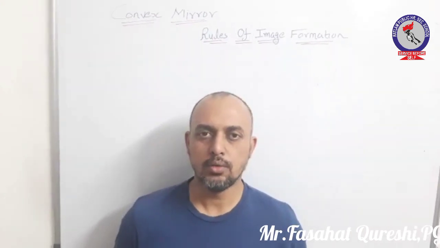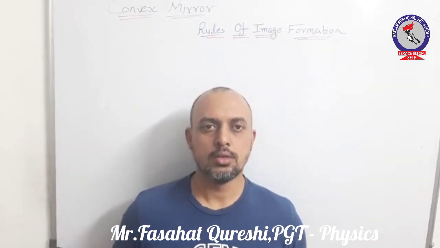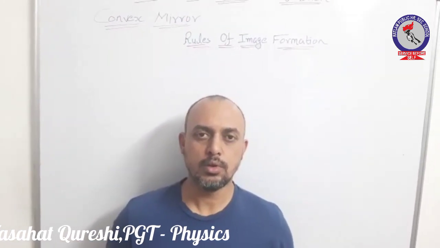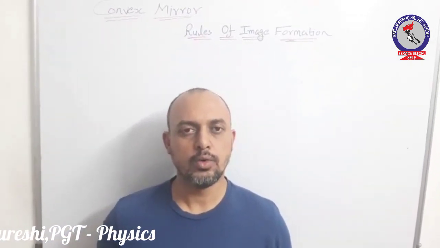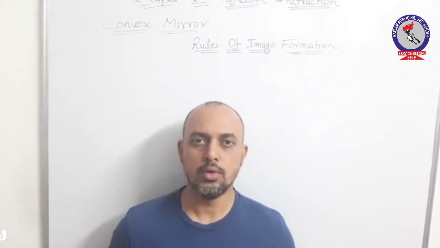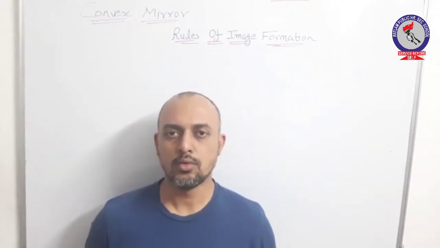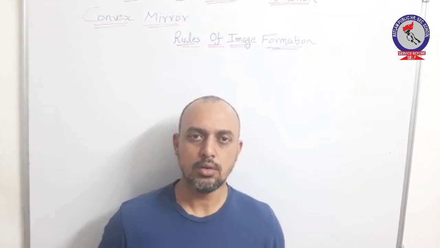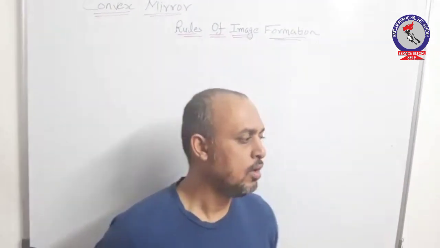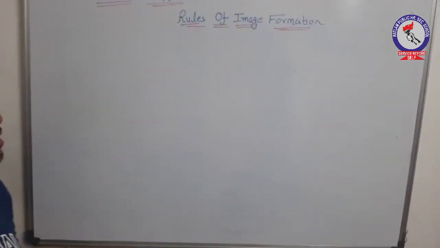In this section of my video, we will be going through the topic of reflection, that is another kind of mirror, a convex mirror. Now, to start with convex mirror, to know how a convex mirror forms image, we should know what are the rules to be followed while you are forming image with the help of convex mirror. So, let's follow the set of rules while forming an image with the help of a convex mirror. So, in this section, we will be going through the rules of image formation. Let us start.